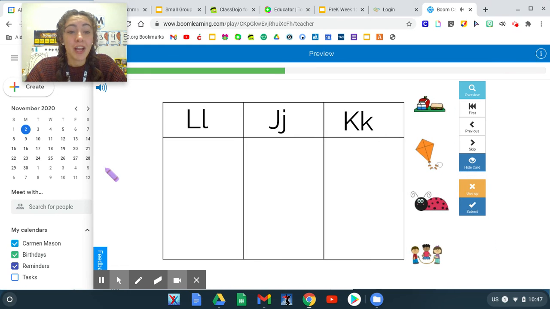Great job! You did an awesome job sorting letter sounds.